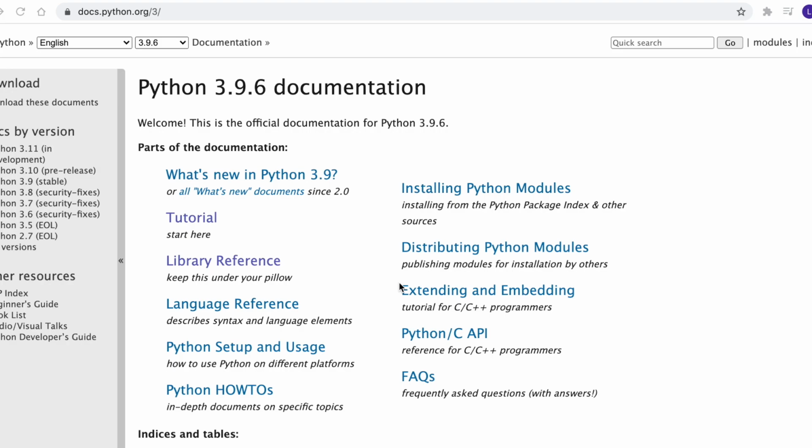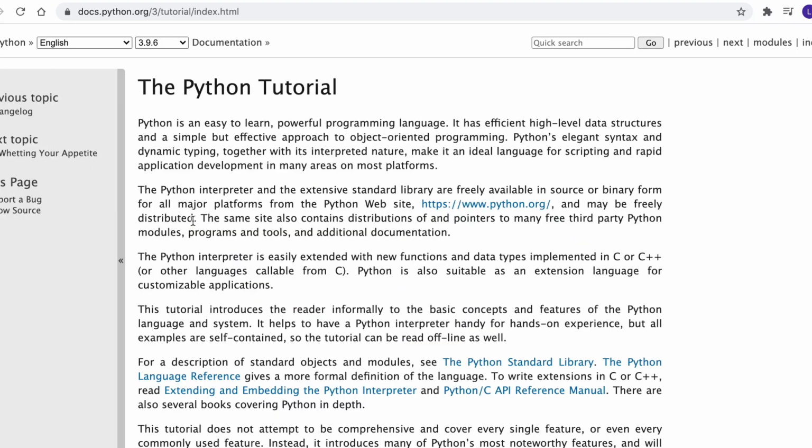Before moving forward, we should know where we can refer to the Python libraries and APIs. So I'm going to show you a couple of links and pages where you can refer to documentation. So this is the official Python website where you can refer to either the tutorial page or library reference.